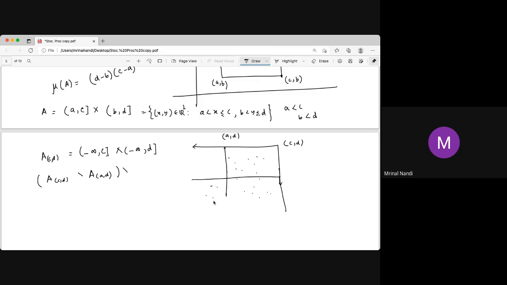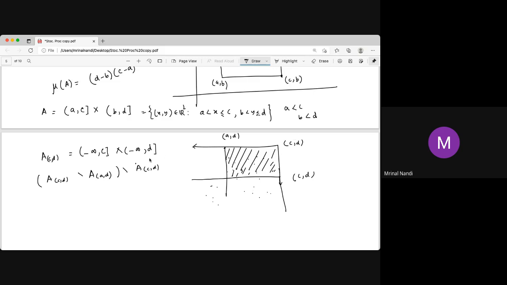If you take it, what is the point? C comma D. So you take A C comma D, and that set will be this portion. So this is the idea.